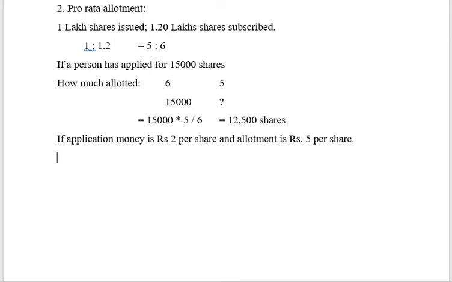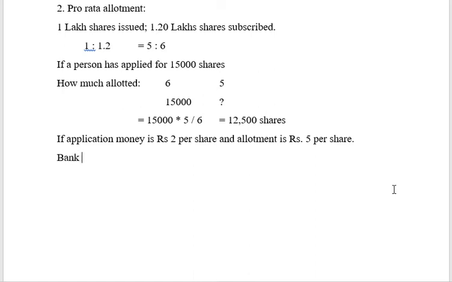Now, when the person pays application money, he would have assumed that I will receive 15,000 shares. So he would have paid application money for 15,000 shares, right? So what will be the entry that you would have passed? Bank account debit to share application, 15,000 into 2, which is 30,000 rupees. You would have passed the entry, correct?